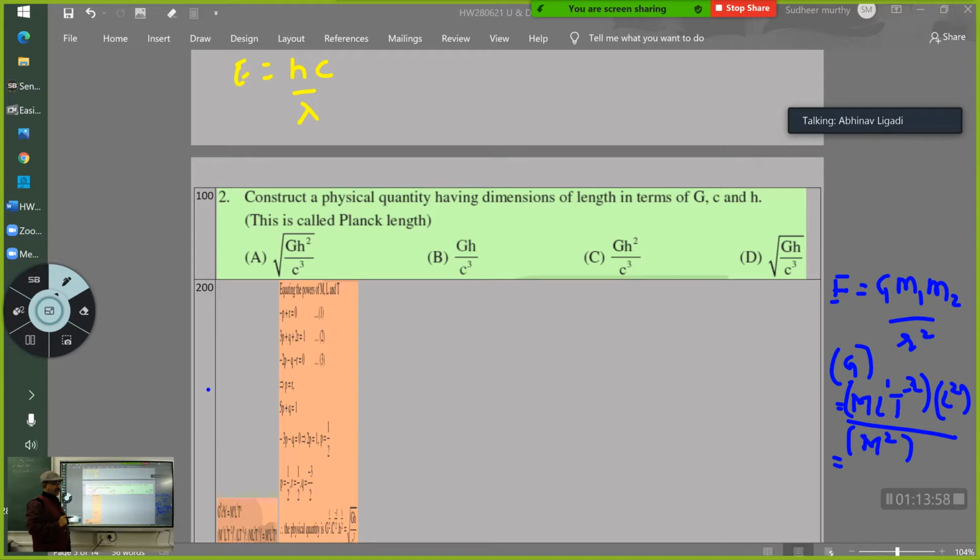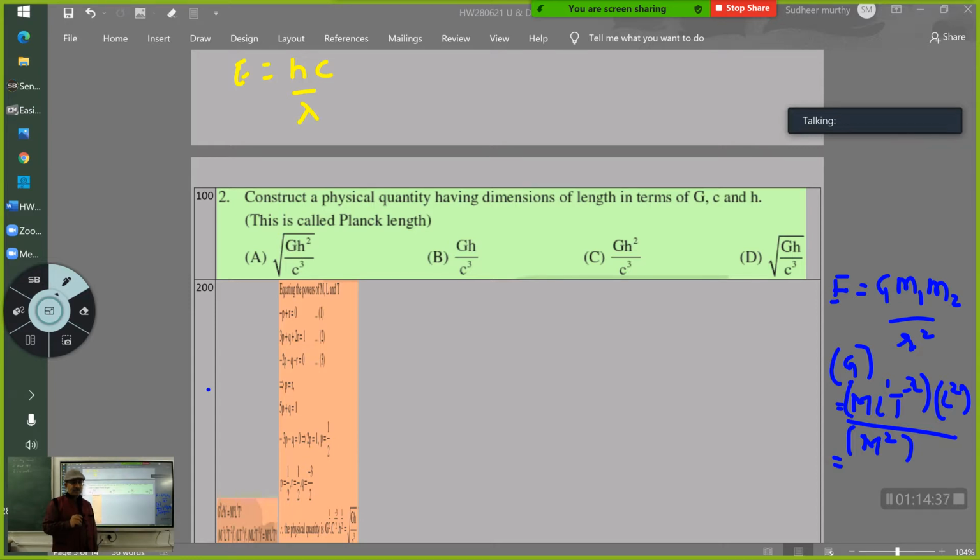Sir, we know the unit of Planck's constant, so can't we use that to find it? Yes, you can find it like that also, if you know Planck's constant. Joule second. If you write joule second here, will it solve the problem? Because you should be able to express joule in terms of its dimensions. Do you know the dimensions of joule? M L square T raised to minus 2.